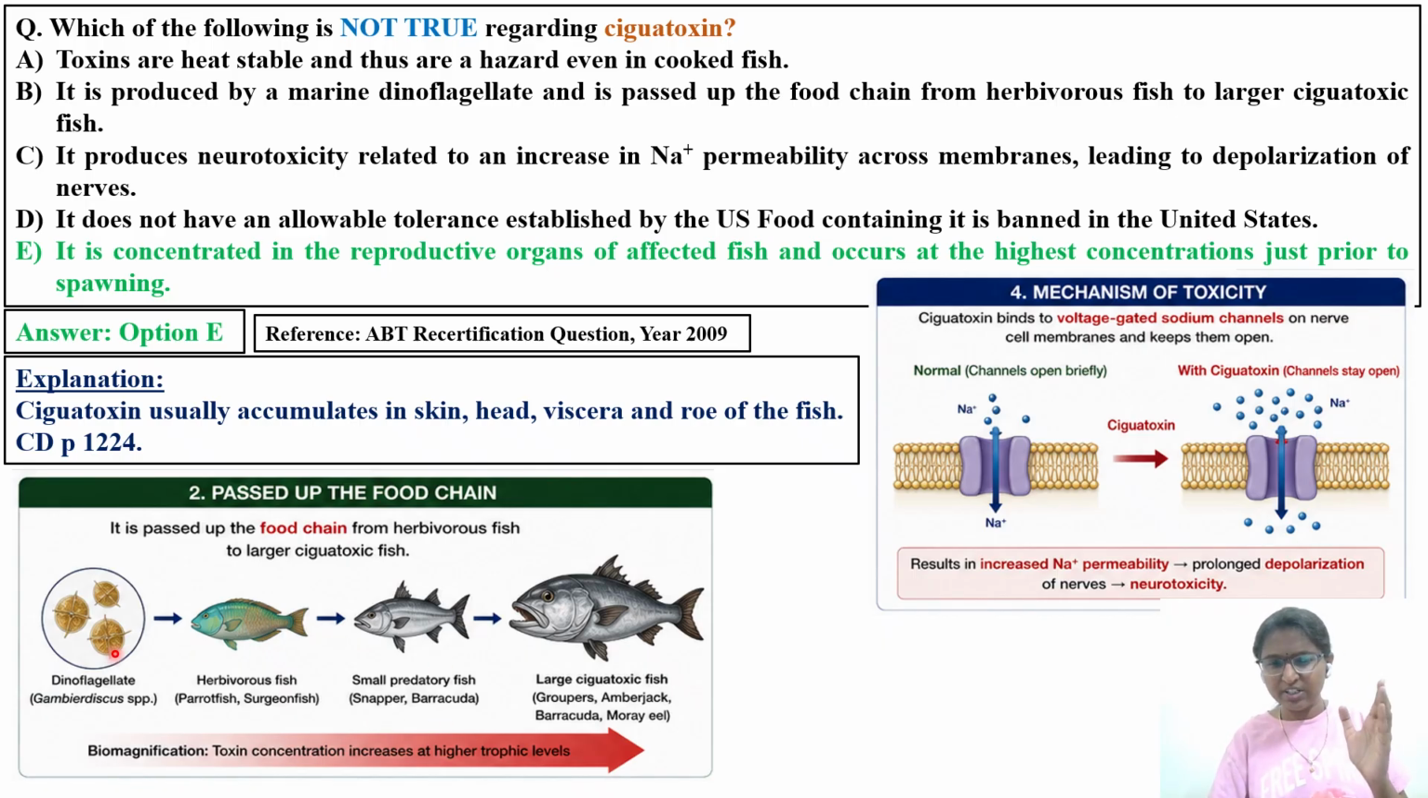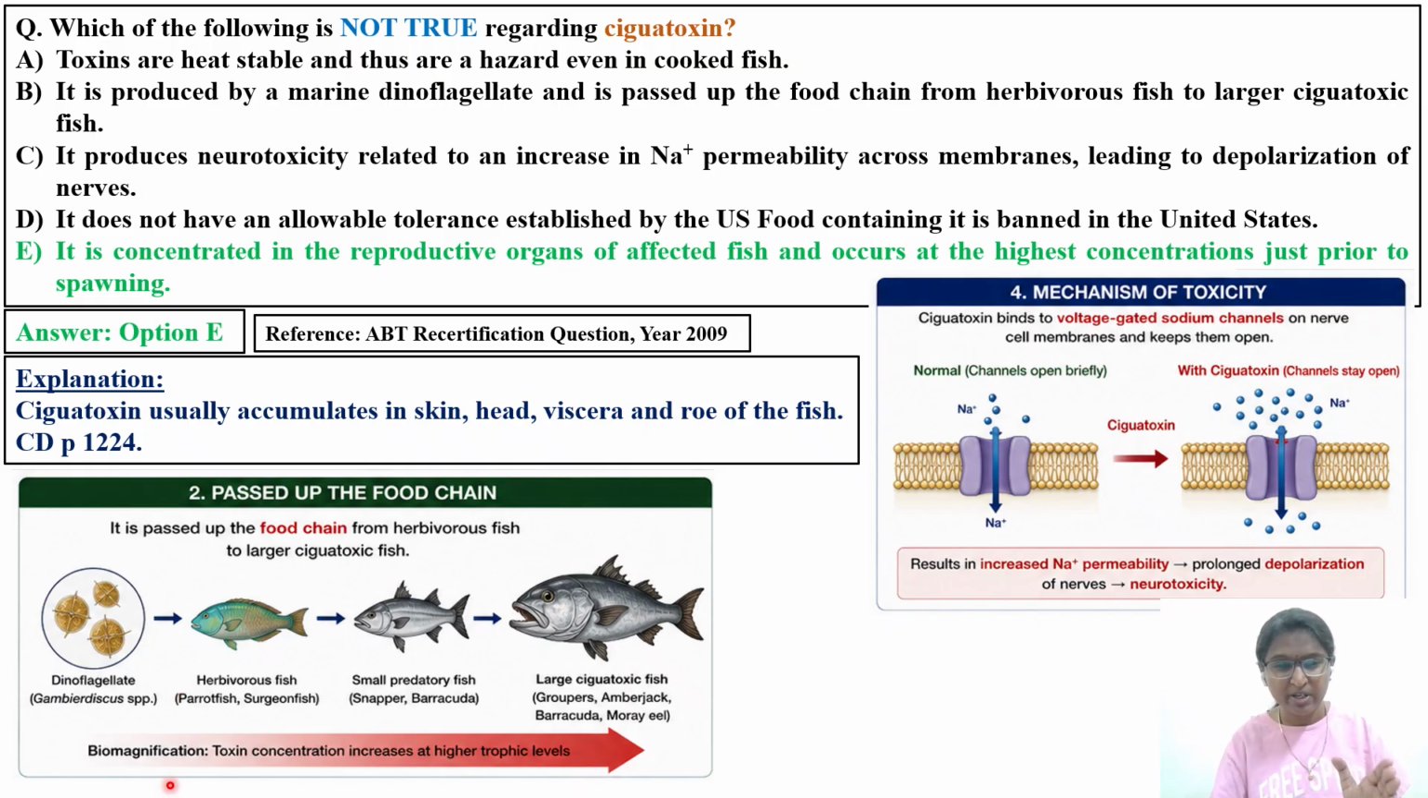Whatever the concentration was in the dinoflagellate, it is bioamplified; the concentration increases up the food chain. Larger ciguatera fish, for example grouper, amberjack, barracuda, are the fishes we consume, and they contain a higher concentration of ciguatera toxin when compared to the dinoflagellates or the smaller fish. This is the concept you have to remember. I have discussed in one video on my channel biomagnification, bioconcentration, bioamplification and persistent bioaccumulation, and I will give the link in the description.